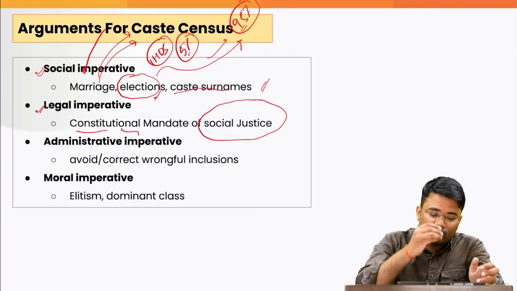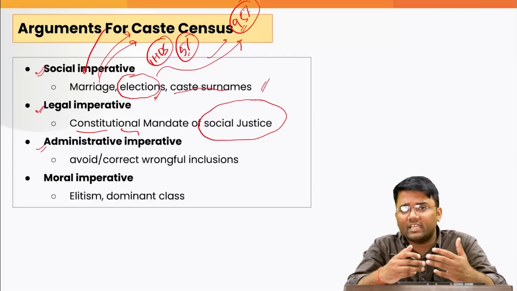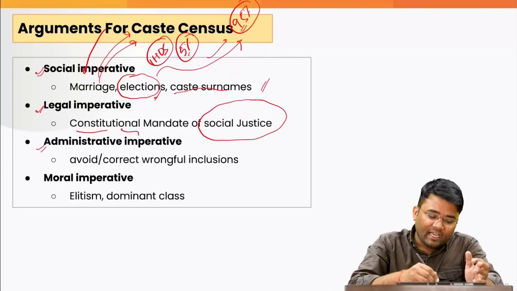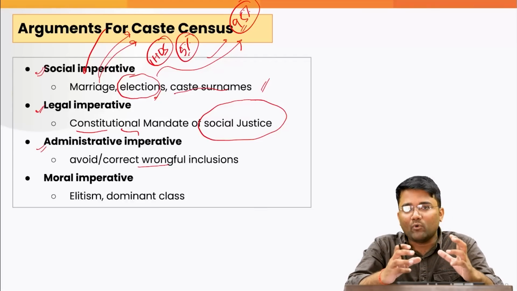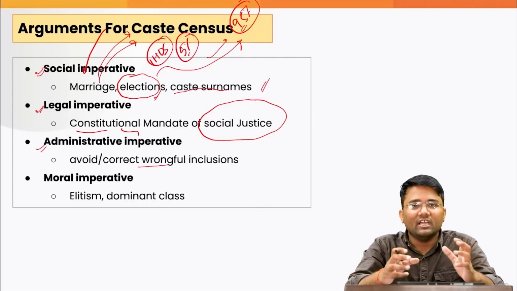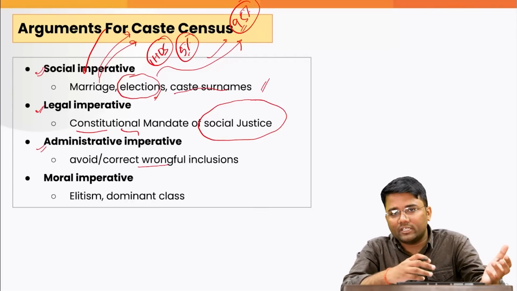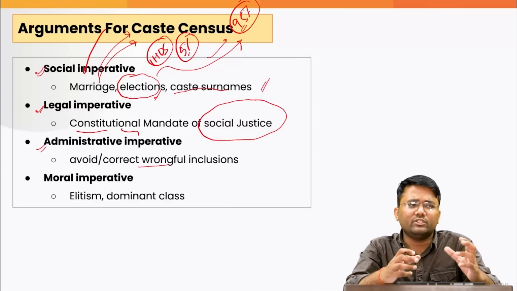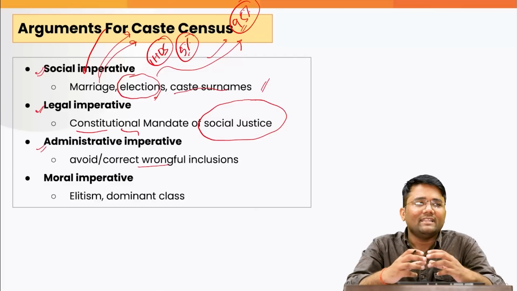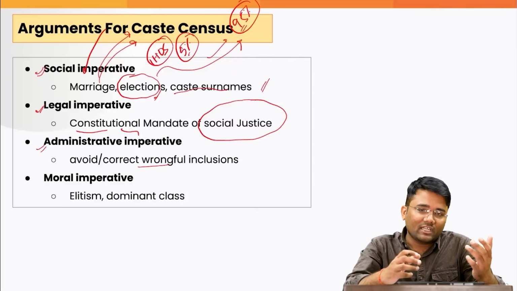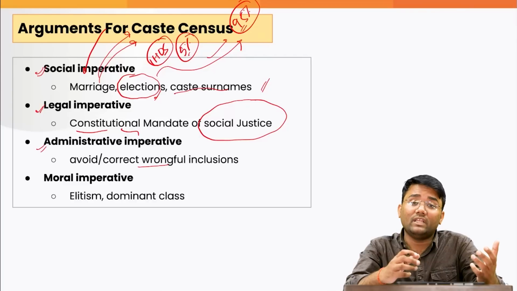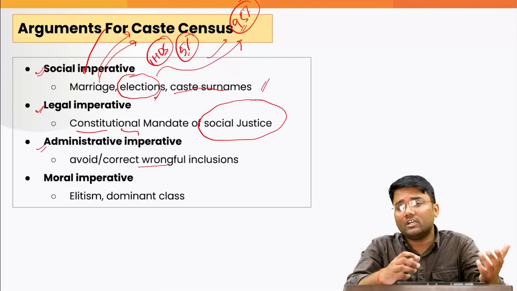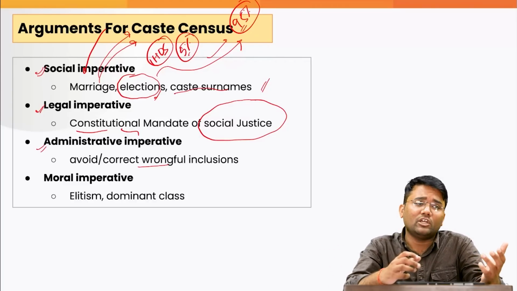Then the administrative imperative. Time and again we have seen wrongful inclusion or exclusion of a specific caste in some of the government programs. Let's suppose there is a scheme like Nai Roshni, which is for the scheduled tribe. There might be an inclusion error where a person takes the benefit of that scheme when he should not, because he is not part of the scheduled tribe.